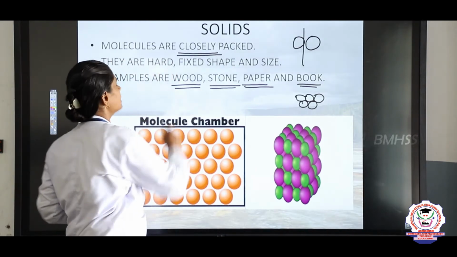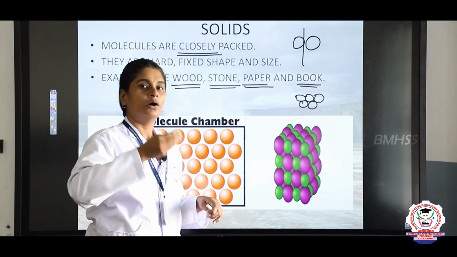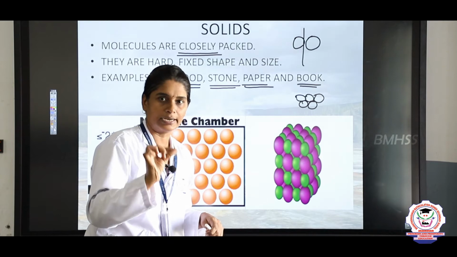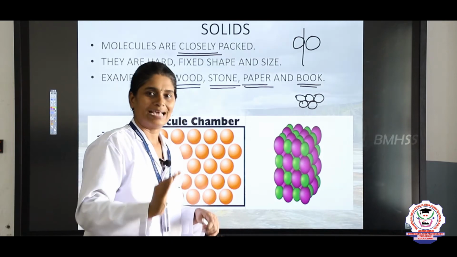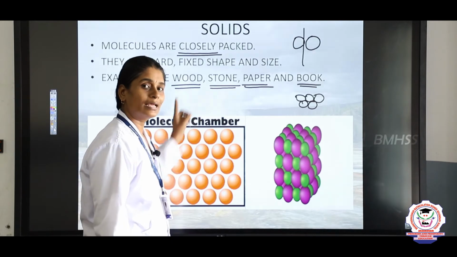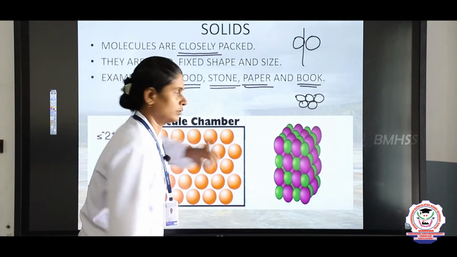And then it is hard. If you take wood or stone or book or paper and touch it, you can feel the hardness. So these are called solids. Understood? Yes, solids, examples are wood, stone, paper, book.